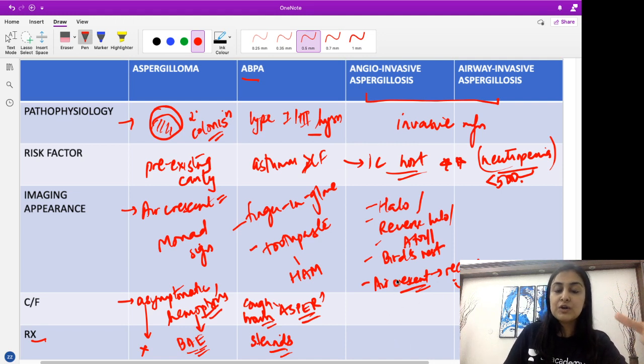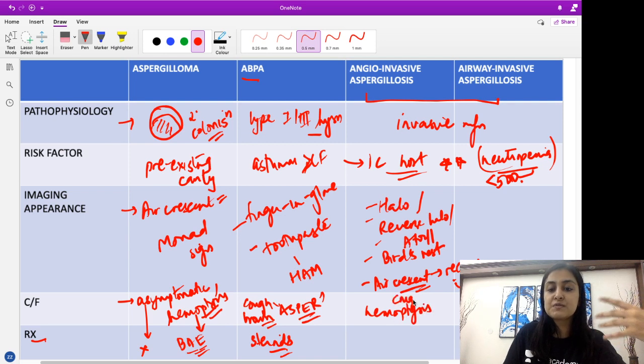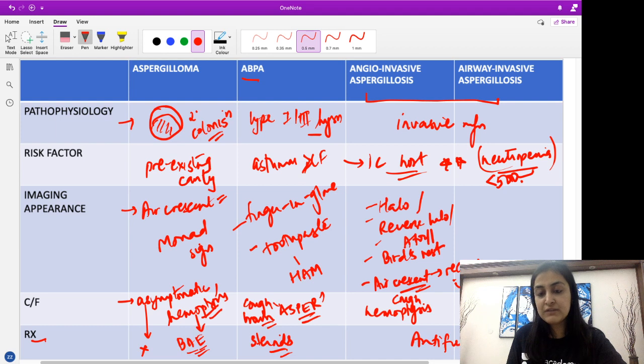What will be the clinical feature? Patient will present with cough, patient will have hemoptysis because the blood vessels are getting invaded. Patient can have respiratory distress. For both of these invasive infections, we have to treat with antifungals targeting Aspergillus.